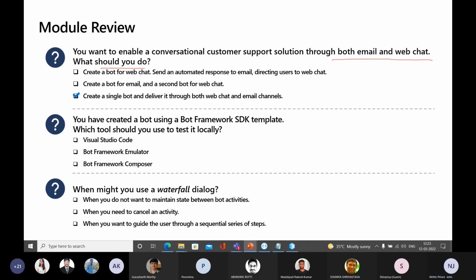Next question. You have created a bot using the Bot Framework SDK. Which tool should you use to test it locally?